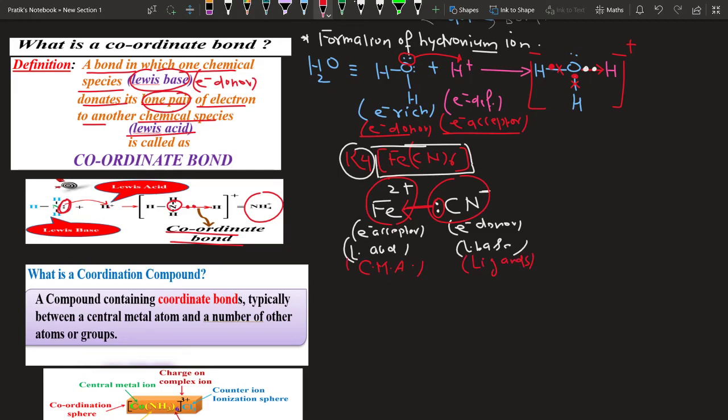Ligands, and the bond between ligands and the central metal atom is a coordinate bond. So such an arrangement makes this part what? Non-ionizable, because this bond is not broken by water.